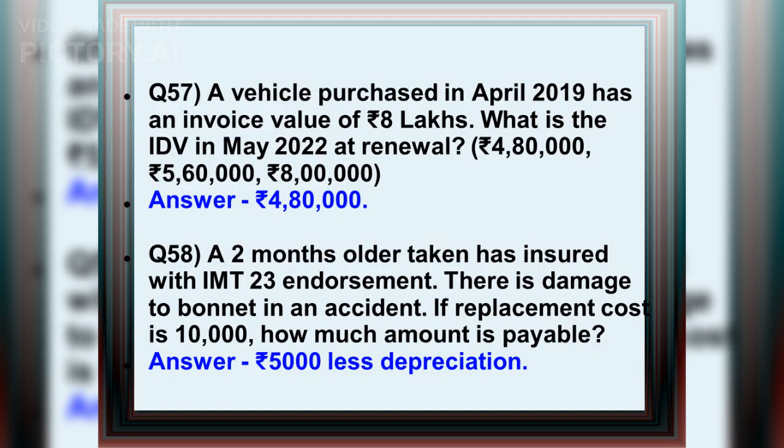Q57. A vehicle purchased in April 2019 has an invoice value of 8 lakh rupees. What is the IDV in May 2022 at renewal? 480,000 rupees, 560,000 rupees, 800,000 rupees. Answer: 480,000 rupees. Q58. A 2-month-old tractor is insured with IMT 23 endorsement. There is damage to bonnet in an accident. If replacement cost is 10,000, how much amount is payable? Answer: 5,000 rupees less depreciation.